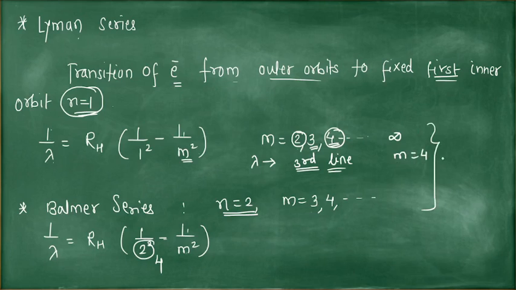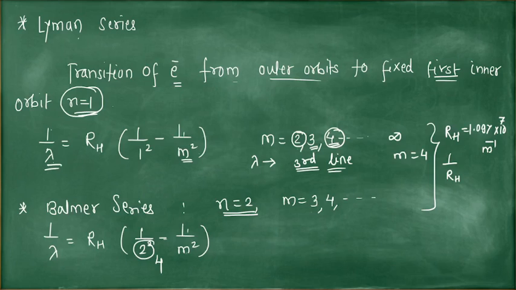In such examples, RH is given to you as 1.097 × 10^7 meter inverse. But mostly we require 1 by RH, because here the left hand side is not lambda, it is 1 by lambda.